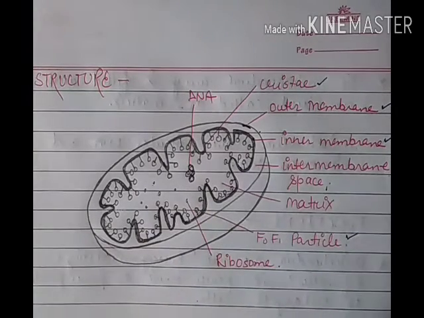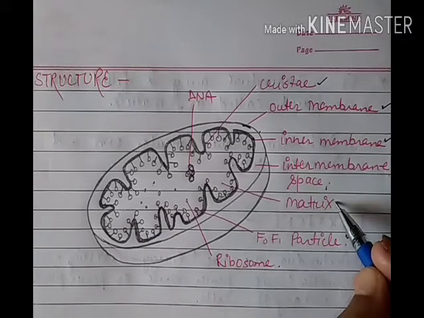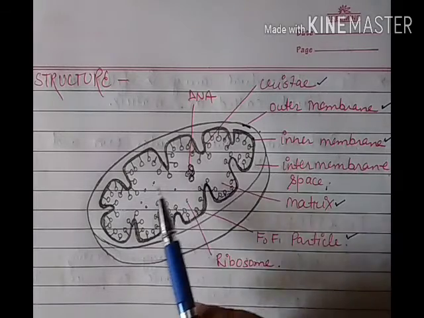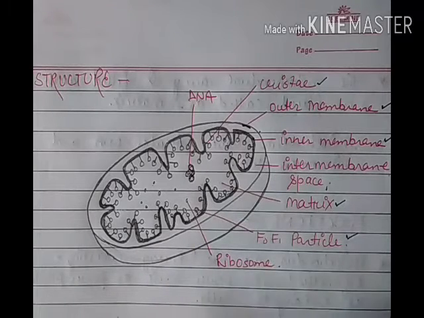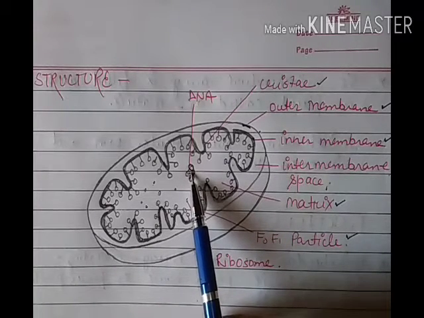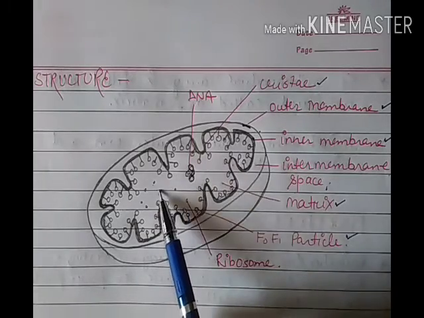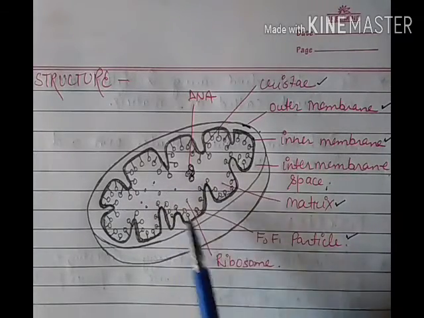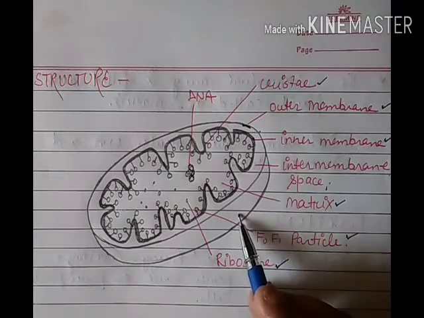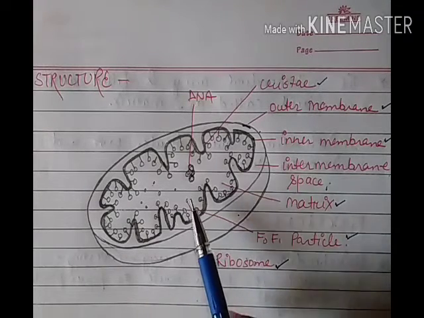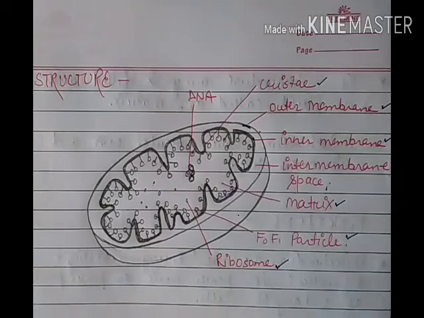Inside the inner membrane of the mitochondria there is a fluid, and that fluid is called the matrix. Inside the matrix a circular DNA is found. It means mitochondria have their own circular DNA. Other than DNA, they also have their own ribosomes. You can say this cell organelle has its own DNA and ribosomes, so that it can produce its own protein.